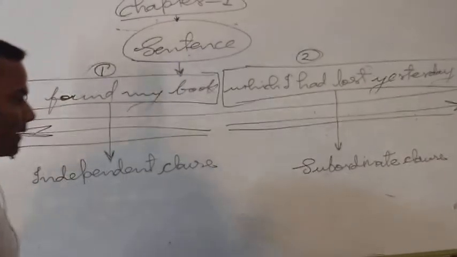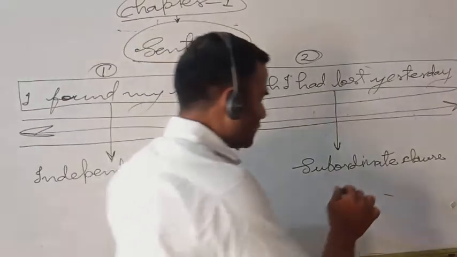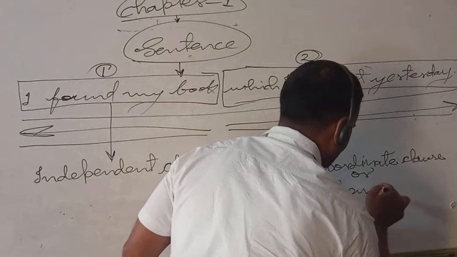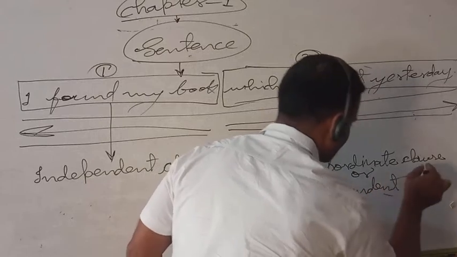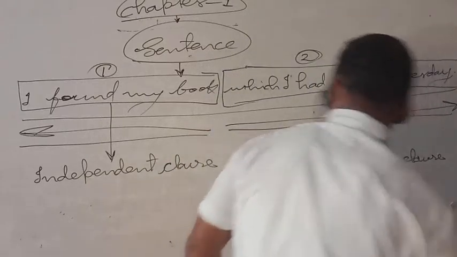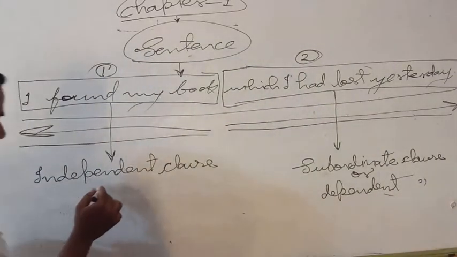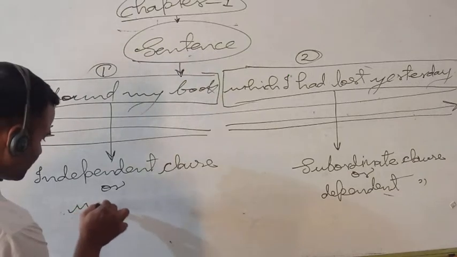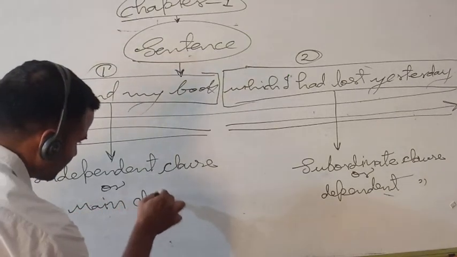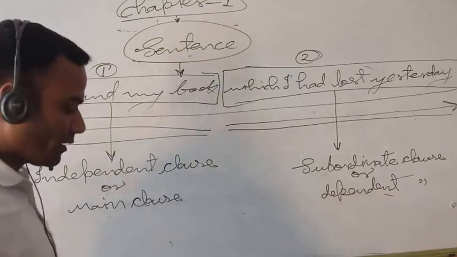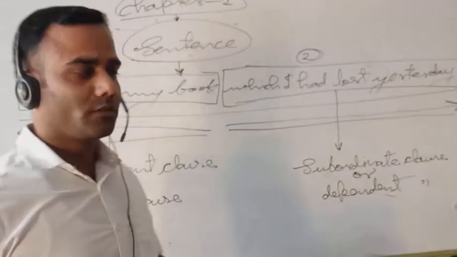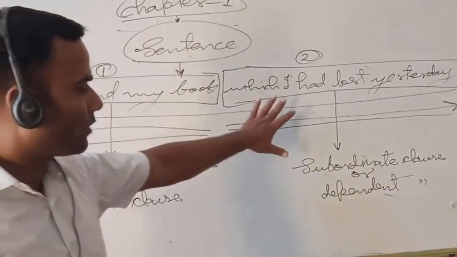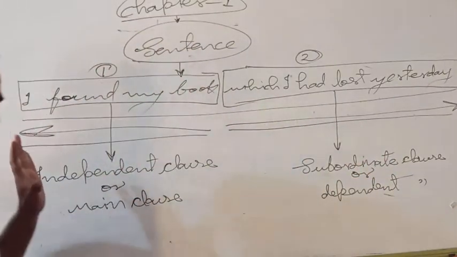In different books it is sometimes given the name dependent clause. In different books different names are given, but the role is the same: subordinate clause and independent clause.